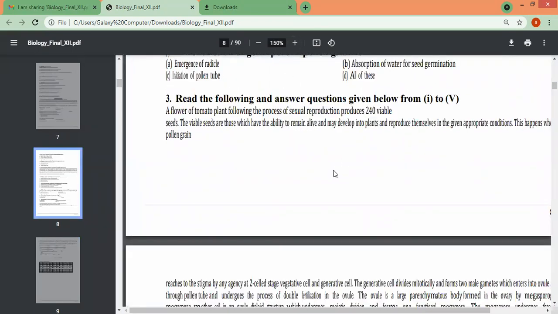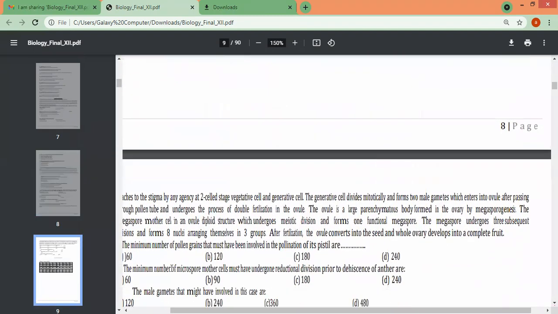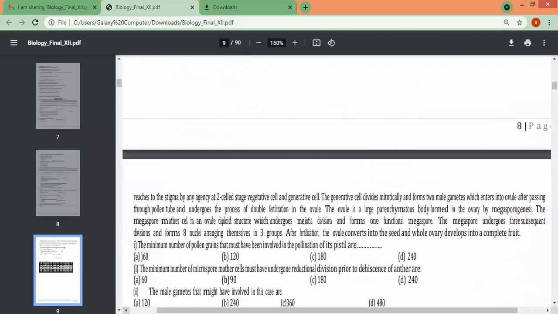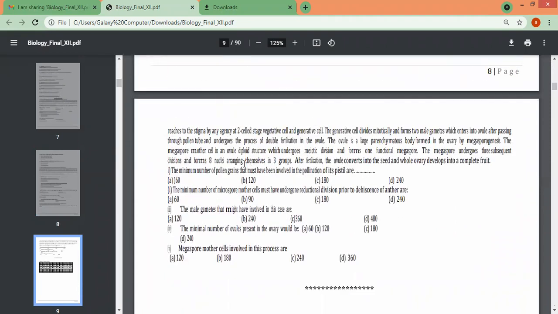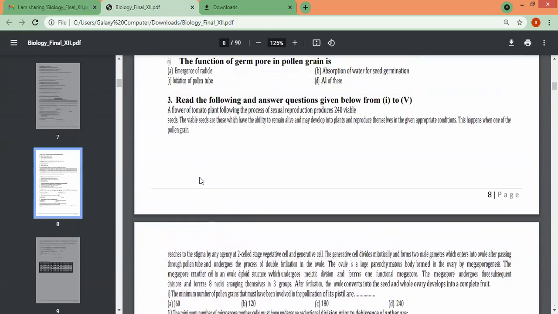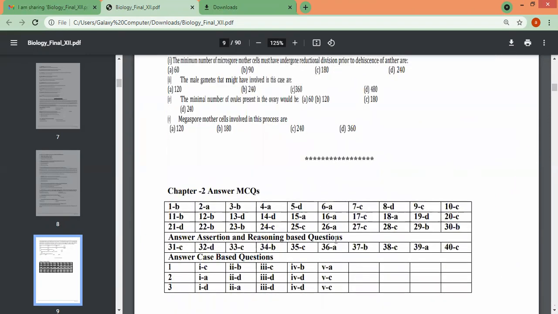another paragraph. A flower of tomato plant following the process of sexual reproduction. This happens when one of the pollen grains reaches the stigma by an agency, at the 2-cell stage: vegetative cell and generative cell. This is the last question. Third of the case-based questions. And finally, try solving all this. And this is the answer of MCQs, as you can see, and the answer of assertion and reasoning based questions, and answer of case based questions.